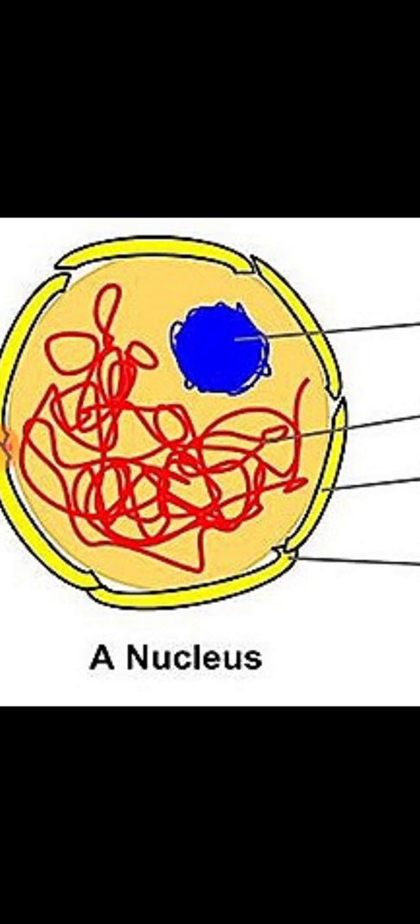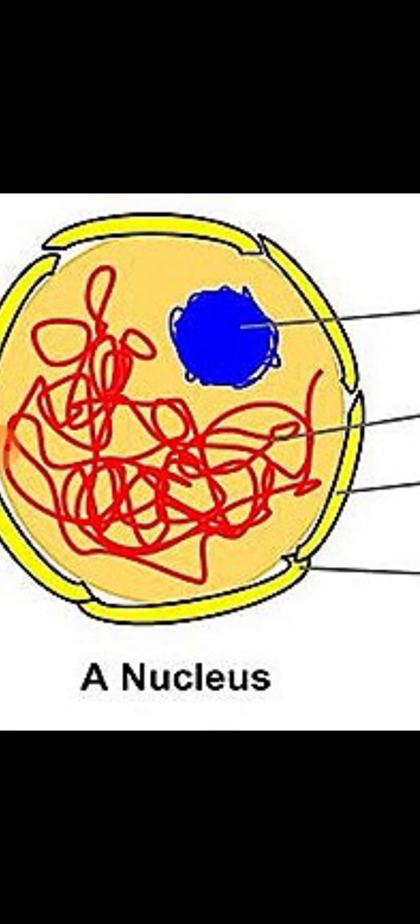Schleiden, who was one of the proponents of cell theory, and Schwann, both proposed combinedly that new cells were created from the nucleus, and he called it cytoblast. Cytoblast is the name given by Schleiden to the nucleus.